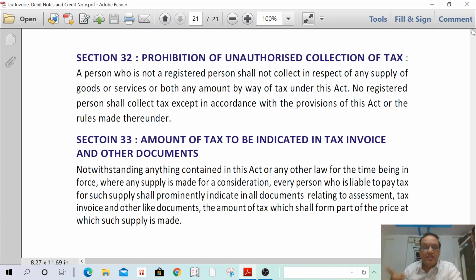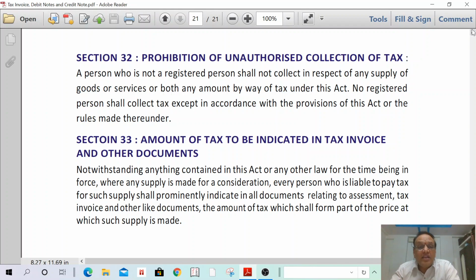No registered person shall collect tax except in accordance with the provisions of the Act. That means an unregistered person is not eligible to collect tax, and a registered person can collect tax only as per the provisions of the Act. I can read for better understanding. A person who is not a registered person shall not collect, in respect of any supply of goods or services or both, any amount by way of tax under this Act.